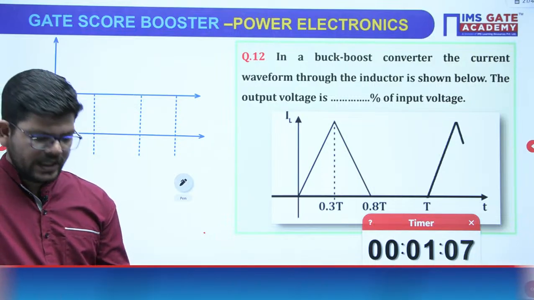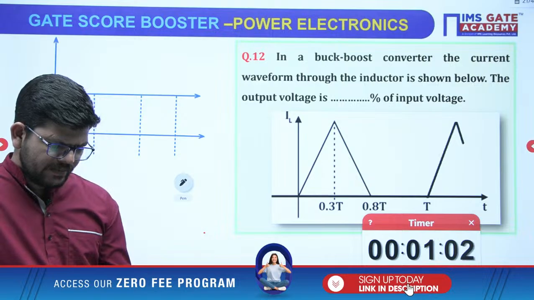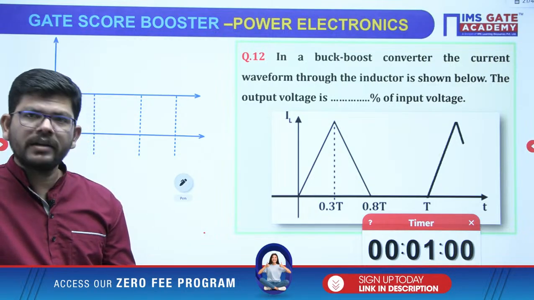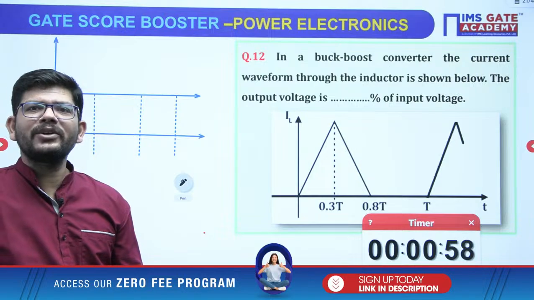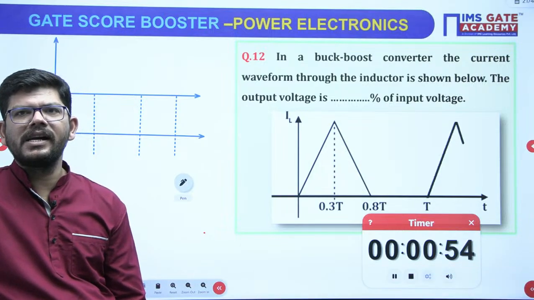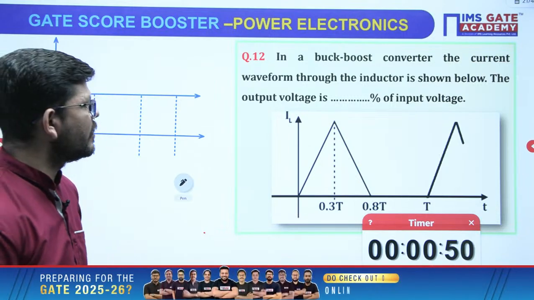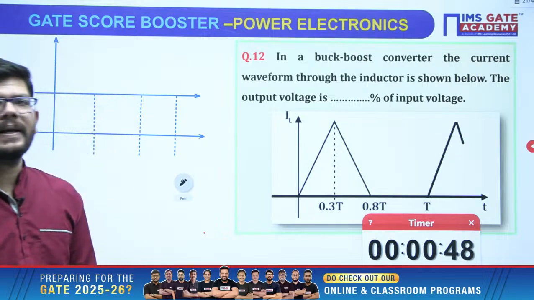42.85. Okay, 42.85. You can cross check once again, okay, because I am getting 60%. Just cross check. I am getting 60%.